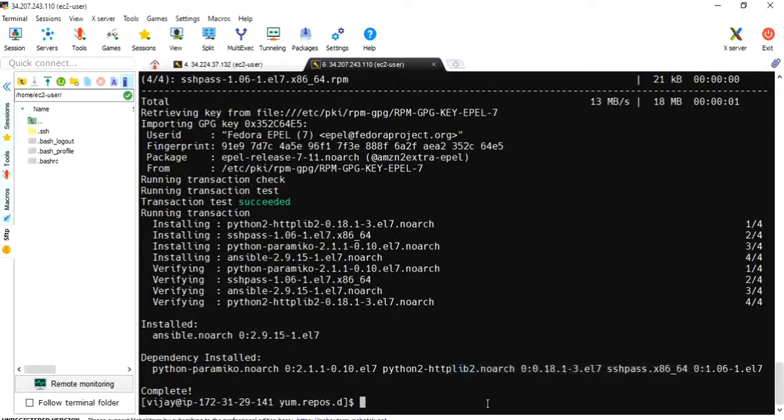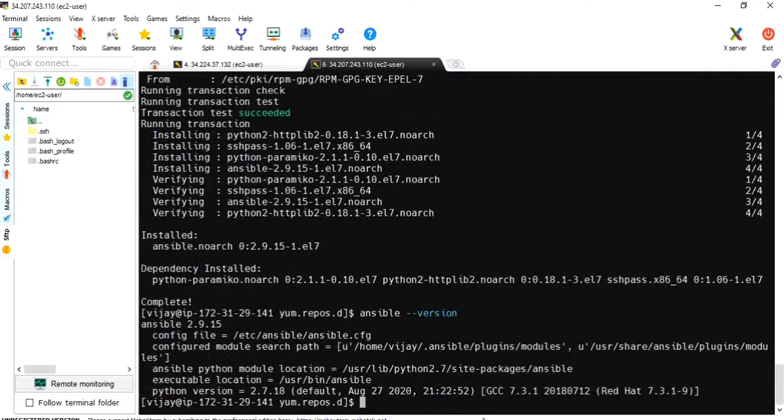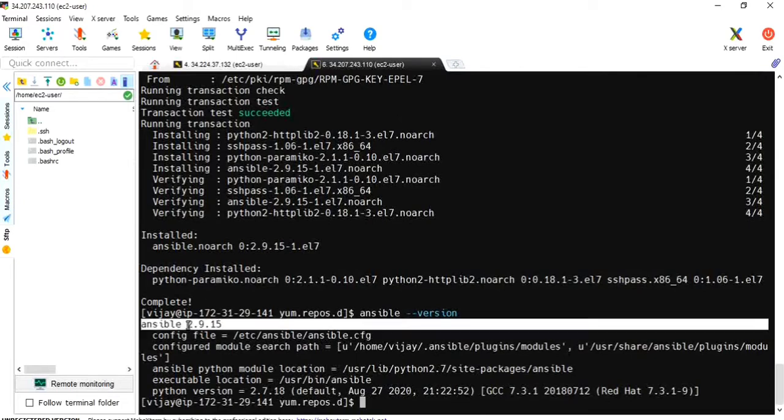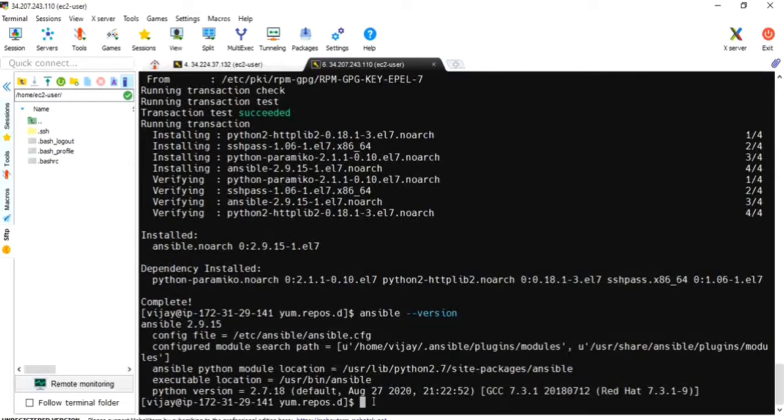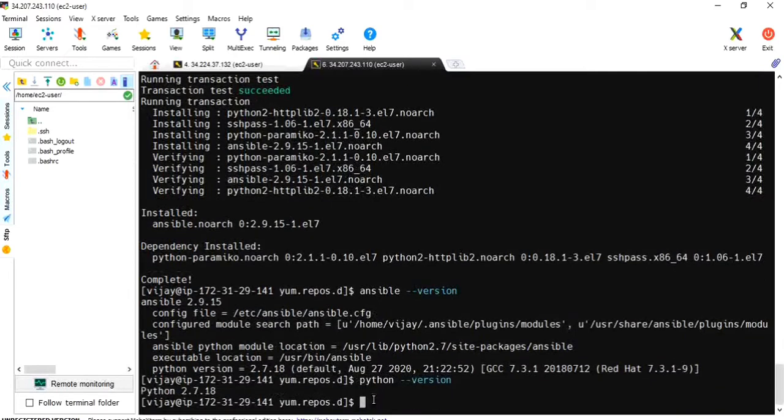Okay, Ansible has been downloaded. I skipped this part. Let me verify Ansible --version. This is 2.9.5. We can also install the latest version by command. Let me also check the Python version. python --version. It's already showing here, Python 2.7.